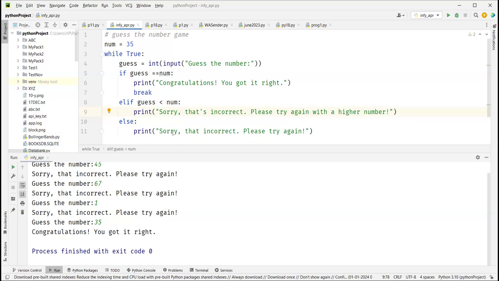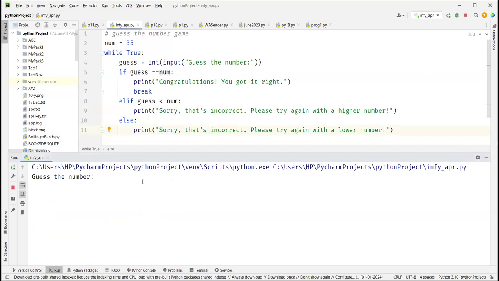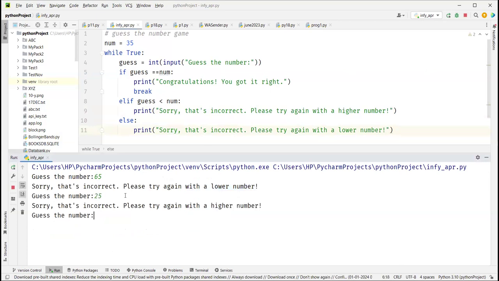And else is the third possibility, where your guess is higher. So I'm going to copy this entire stuff and say, try with a lower number. Now it makes sense, right? Let's run it. If I give 65, it says try with a lower number. So I will give 25. Now it says try with a higher number. So I say 35. Okay, so it's right.